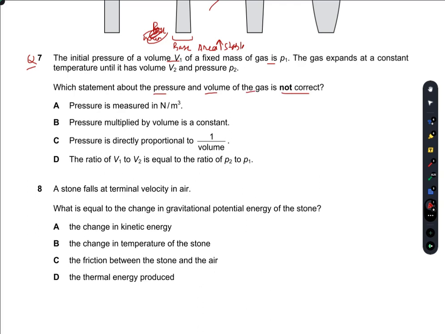Pressure is measured in newtons per meter cube. No. Pressure is measured in newtons per meter square. So A would be the right answer. Pressure multiplied by volume is constant. Yes, P1V1 is equal to K. Pressure is directly proportional to inverse of volume. This is also true. The ratio of V1 to V2 is equal to the ratio of P2 to P1. This is also true. So A is the right option.